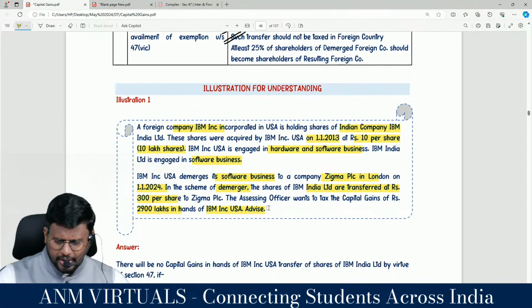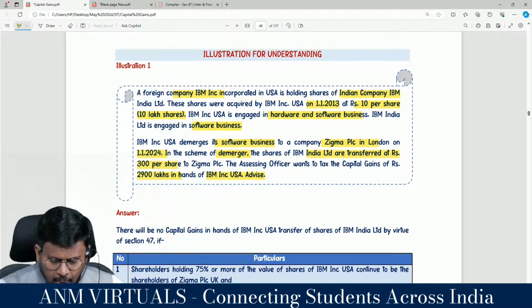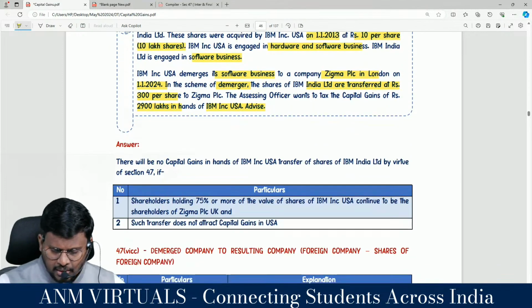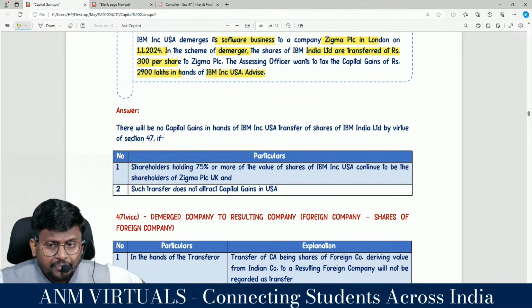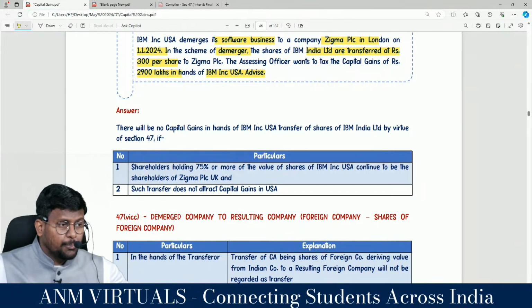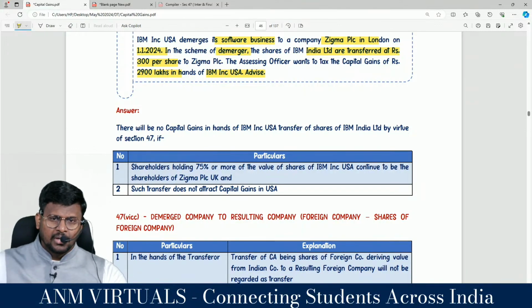Advice: AO is wrong. Correct? Because this will not be regarded as transfer in the hands of the demerged foreign company, provided three conditions have been satisfied.